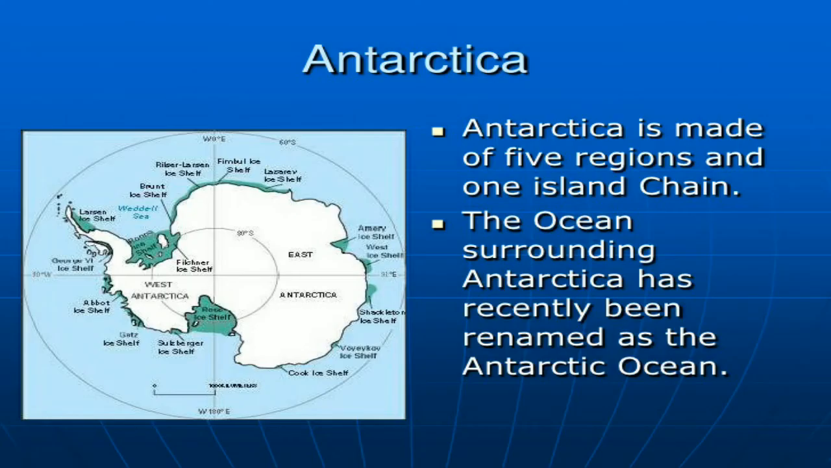So now we are going to learn Antarctica. Here we can see a photograph of Antarctica. Antarctica is made of 5 regions and the island chain. The ocean surrounding Antarctica has recently been renamed as the Antarctic Ocean. The Antarctica continent is made up of 5 regions and Iceland.